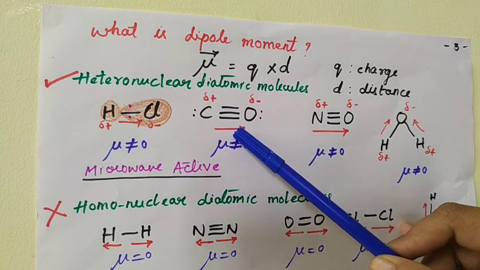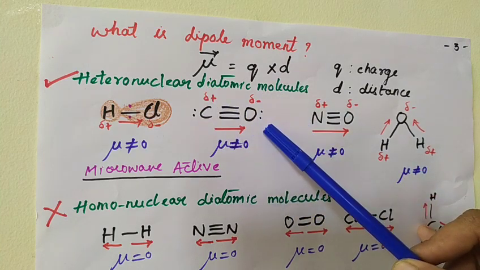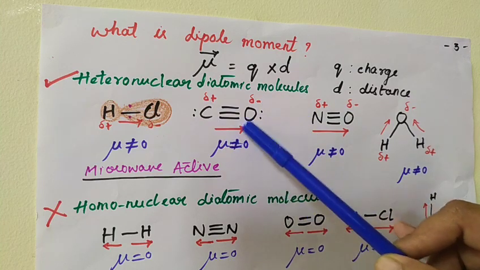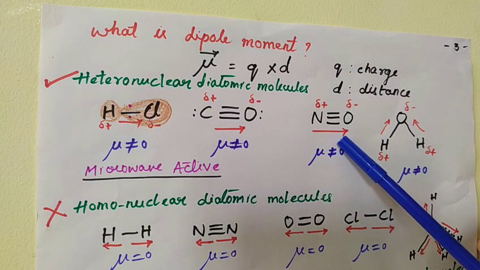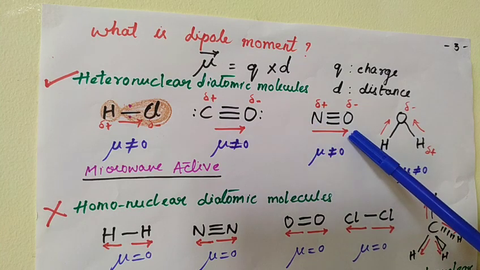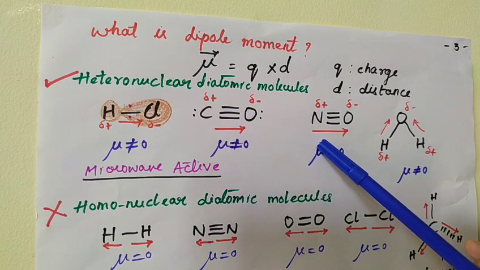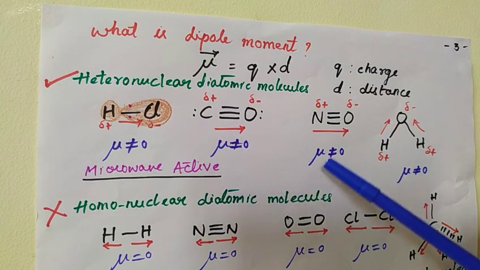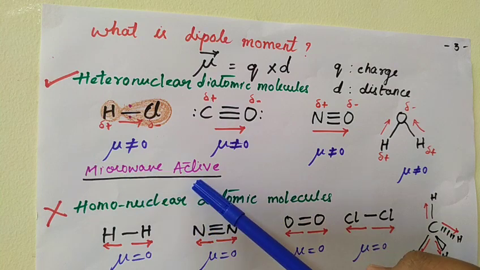Now in case of carbon monoxide, there is partial positive charge on the carbon and partial negative charge on the oxygen because oxygen is more electronegative. The charge is moving towards the oxygen. And in case of nitric oxide also, the oxygen is more electronegative than nitrogen and the charge is moving towards the oxygen. So the dipole moment of all these heteronuclear diatomic molecules is not equal to 0. They possess a permanent dipole moment. That's why these are microwave active.